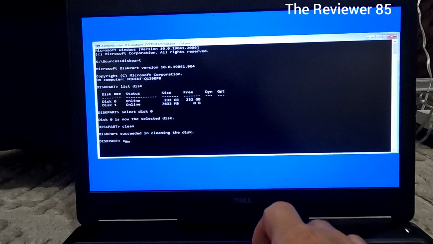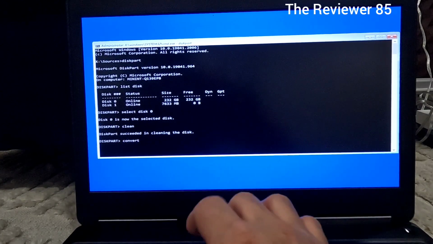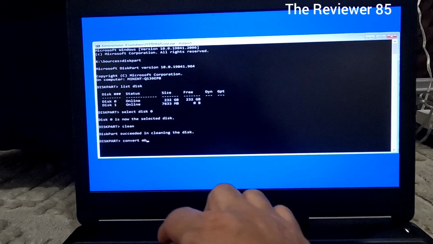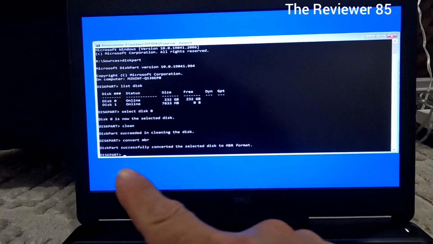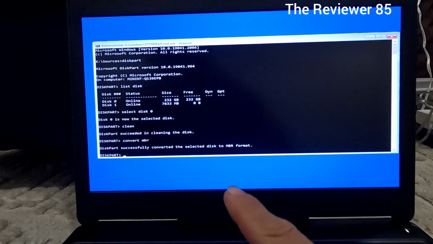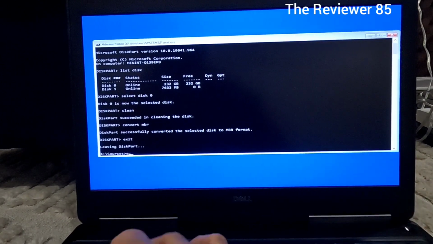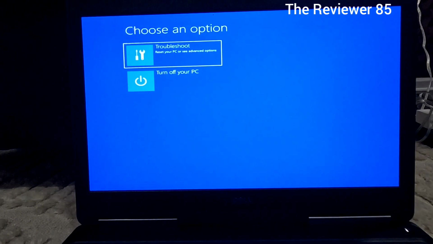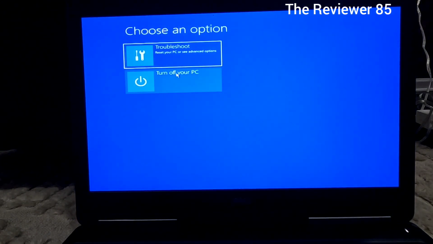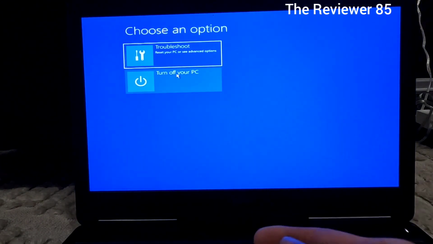And finally, you want to convert MBR. And there you go. It is completely converted. So now you hit exit. It will jump to this, and you hit exit again, and it will exit. So now I will reboot the system. Turn it off, turn it back on.